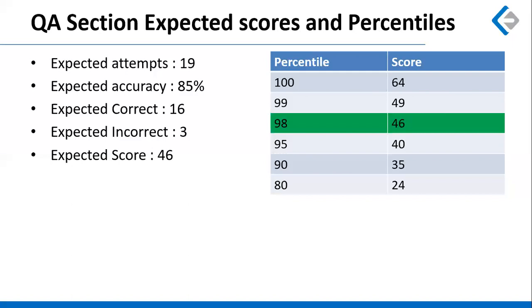That is, for 80 percentile, you need a score of 24 marks, which is 8 net correct out of 25. Okay. Similarly, for 90 percentile, you need a net correct in the range of somewhere around 11 to 12. And for 98 percentile, you need a net correct of somewhere in the range of 15 to 16 questions.